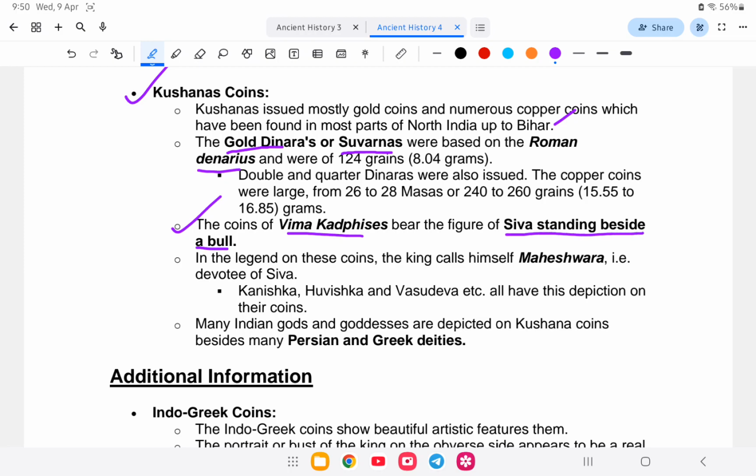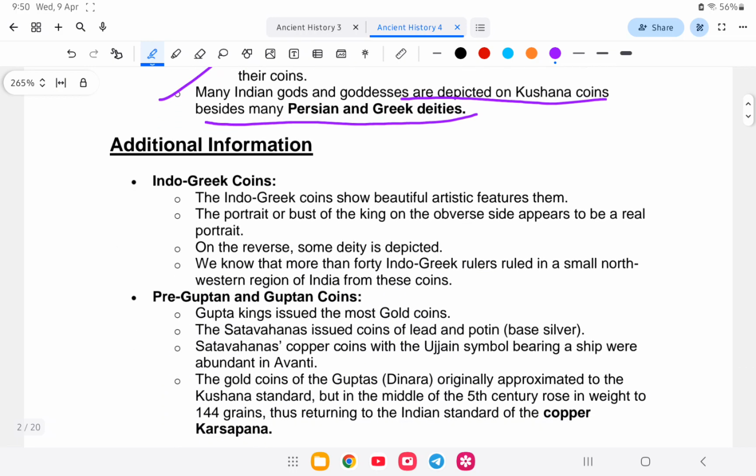So Vima Kadphises pa tela coin to ke jogla ekta Shiva standing beside a bull. In the legend on this coins, the king calls himself Maheshwara, that is devotee of Shiva, and many Indian gods and goddesses were depicted in Kushan coin beside many Persian and Greek deities.